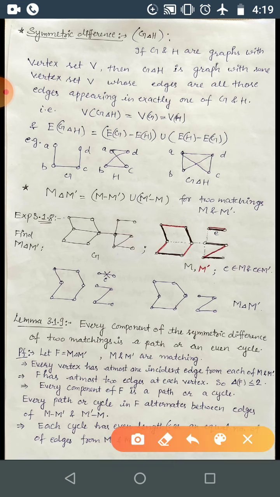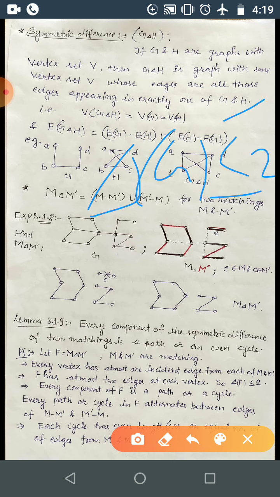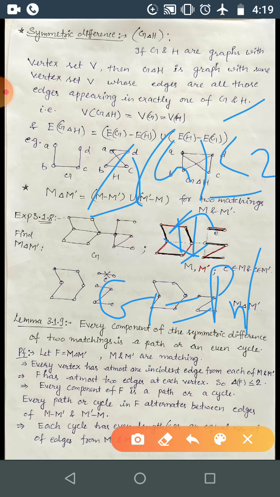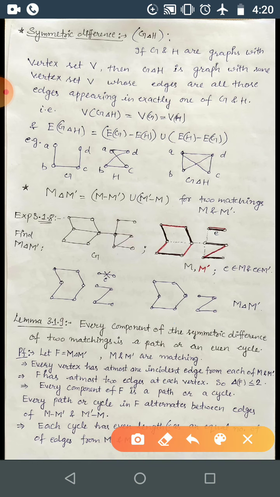And if you have any path, then maximum degree is 2. Any cycle, obviously maximum degree 2. And if the maximum degree of a graph is at most 2, then either it can be a path or it can be a cycle. This is an if and only if case. So maximum degree 2 if and only if G can be Pn or Cn, some path or cycle. So that is the observation that we will be using here.